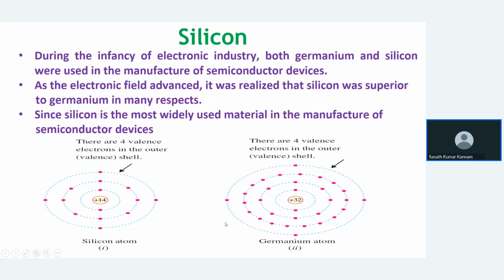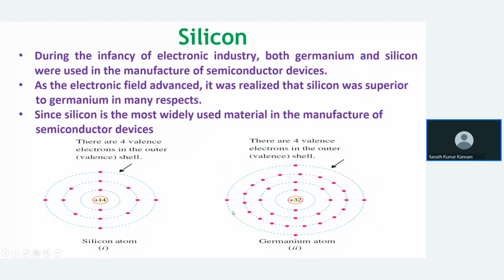If you see silicon, the valency is 4. How many valence electrons are there? There are 4. And germanium also has 4 valence electrons. So why is silicon widely used? Electrons are available in the valence shell. In which shell? K shell, L shell, and M shell. In the third orbit, 4 electrons are available. And for germanium, 1, 2, 3, 4, the fourth orbit: K shell, L shell, M shell, and N shell. In the fourth orbit, the valence electrons are available.